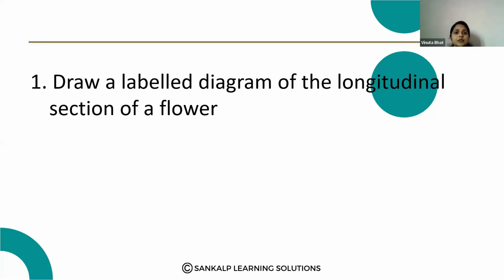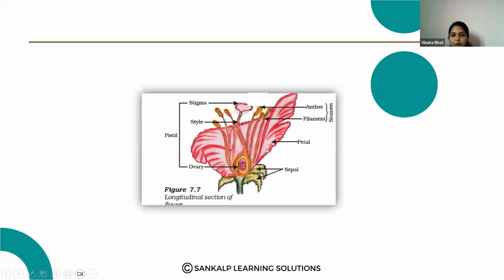Next question is, draw a labelled diagram of the longitudinal section of the flower. This question will be asked for 2 marks. Very important. Please note down this longitudinal section of the flower where you have to label all the parts: ovary, sepals, petal, then style, stigma, anther, filament. So everything you have to label here.